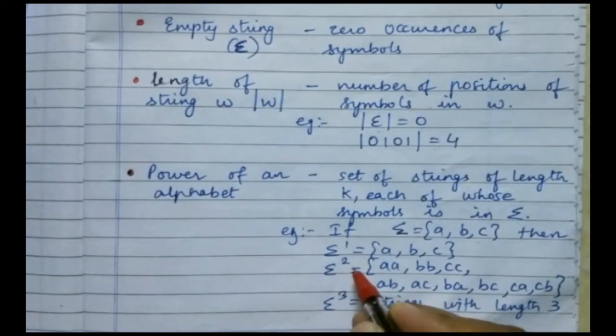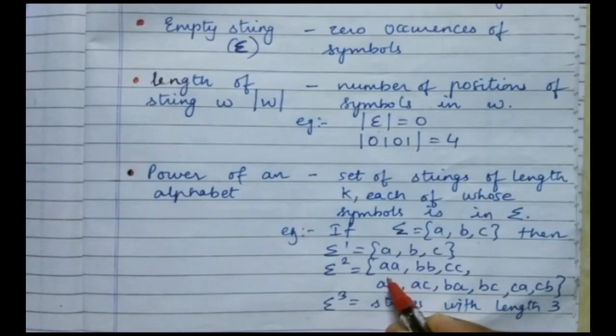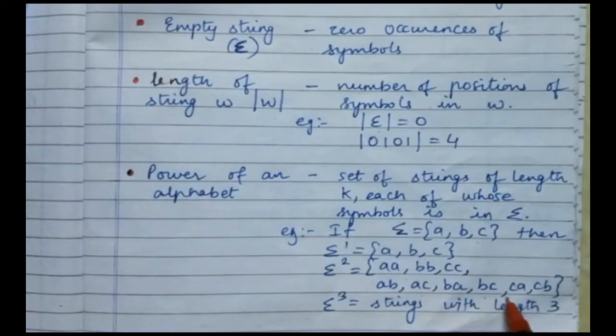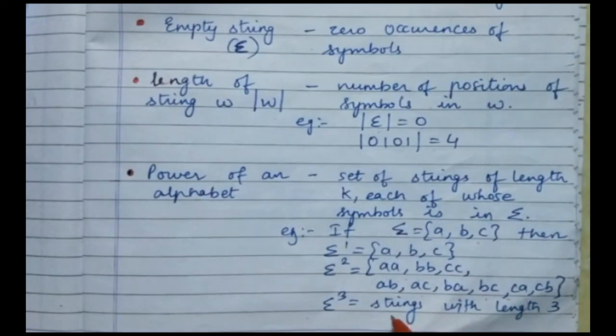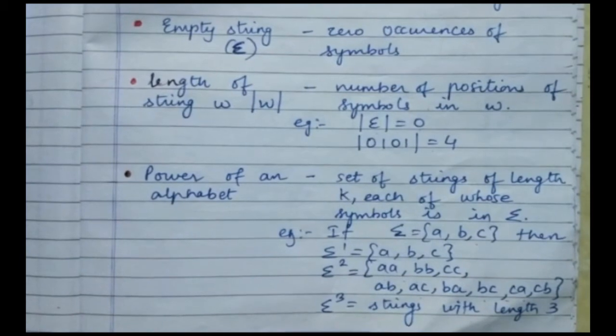Sigma raised to 2 is going to contain the strings of length 2. The possible combinations can be AA, BB, CC, AB, AC, BA, BC, CA, CB. Sigma raised to 3 means strings with length 3. That is what is called the power of an alphabet.